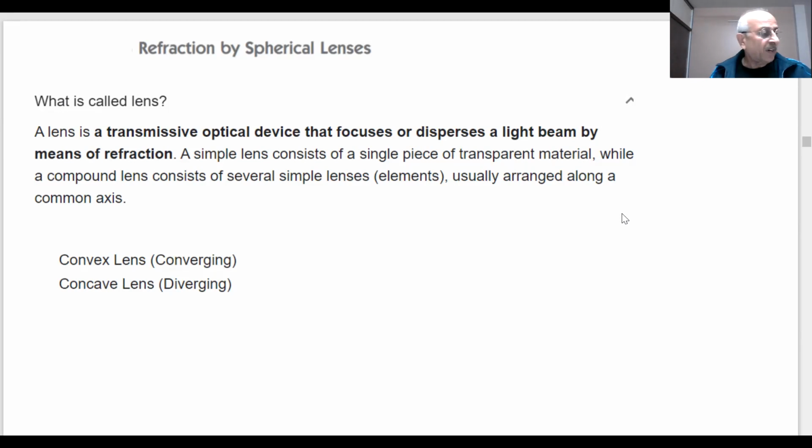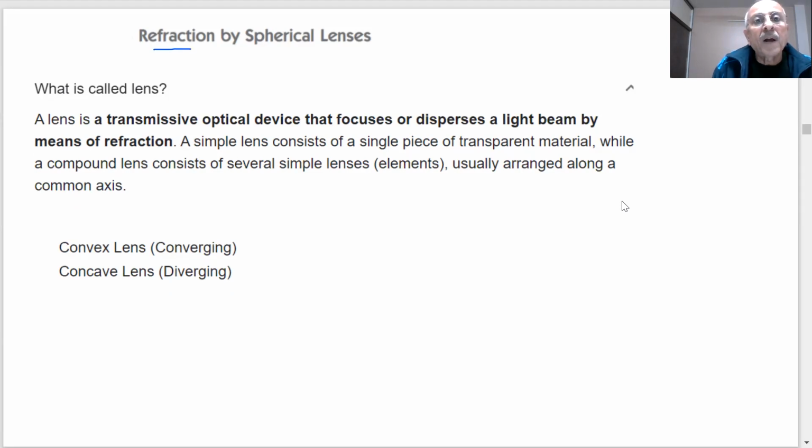So after going through these mirrors, we also discussed with you the refraction of the light, that when light passes from one medium to another medium, it undergoes refraction. Today we are going to discuss refraction by spherical lenses. What are spherical lenses? You have seen that there are two types of lenses. You may have seen in the science labs two types of lenses.